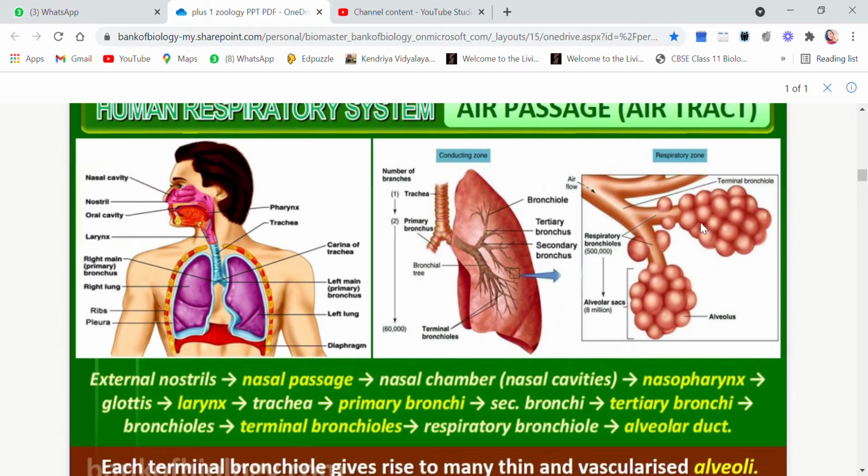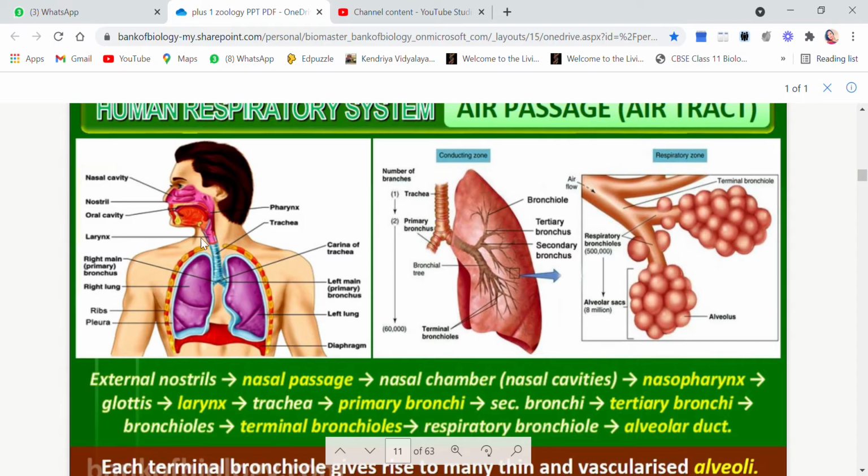Next children, you see this is the air passage or the air tract. This is how the movement will take place from the external nostrils to the nasal passage, you have to look at the diagram, the nasal cavity or the nasal passage. Then the nasal chamber, okay, that is the cavities will have the nasal chamber. Then nasopharynx. Okay, nasopharynx is the portion of the pharynx which is connected to the nasal passage. Then comes the glottis, okay, the larynx.